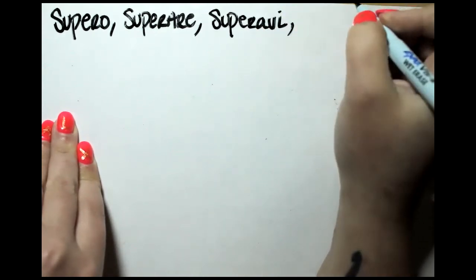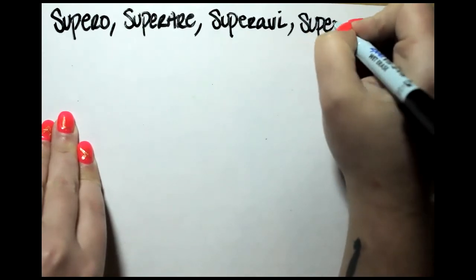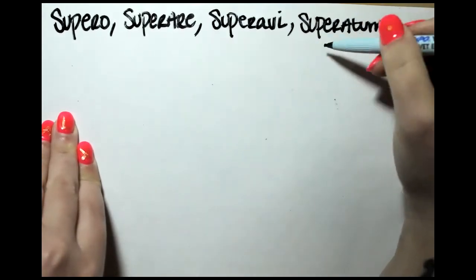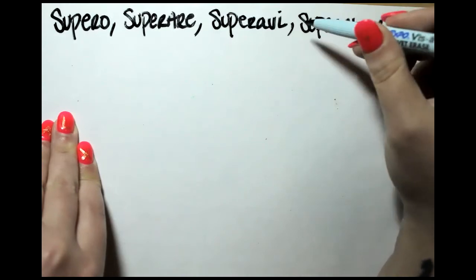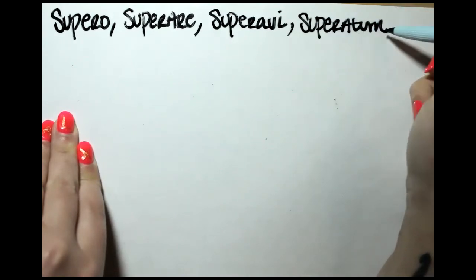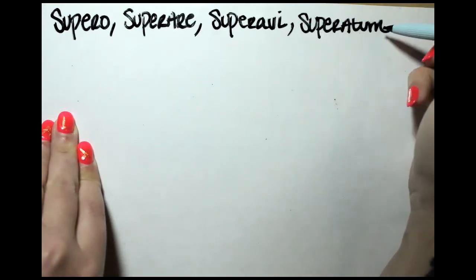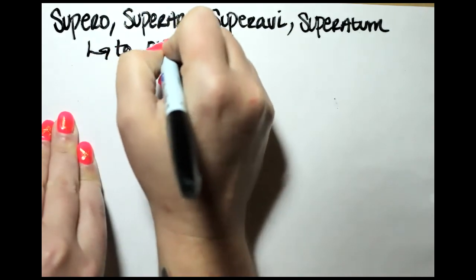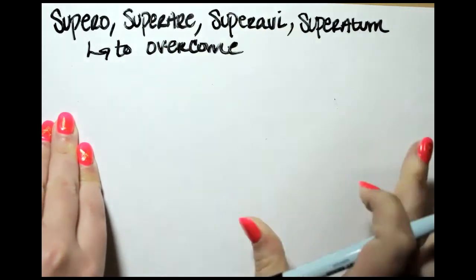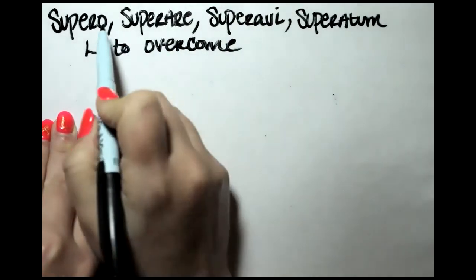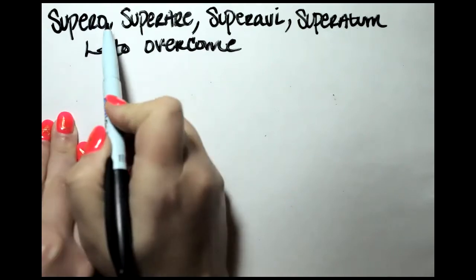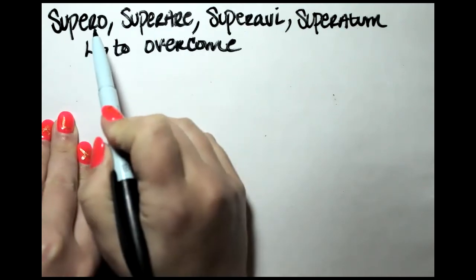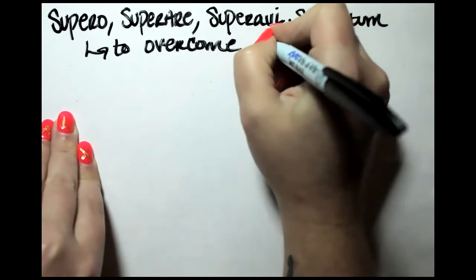And then the fourth principal part is superatum. This is the participial stem at the end. So this would be the perfect passive participle. The um tells you that it would be neuter, so like having been overcome. So this means to overcome. Okay, and what conjugation is this? We find our conjugation by looking at the first principal part. The end of the first principal part ends in O. And the second principal part, our terminal phrase here, A-R-E. O and A-R-E, that is a first conjugation.